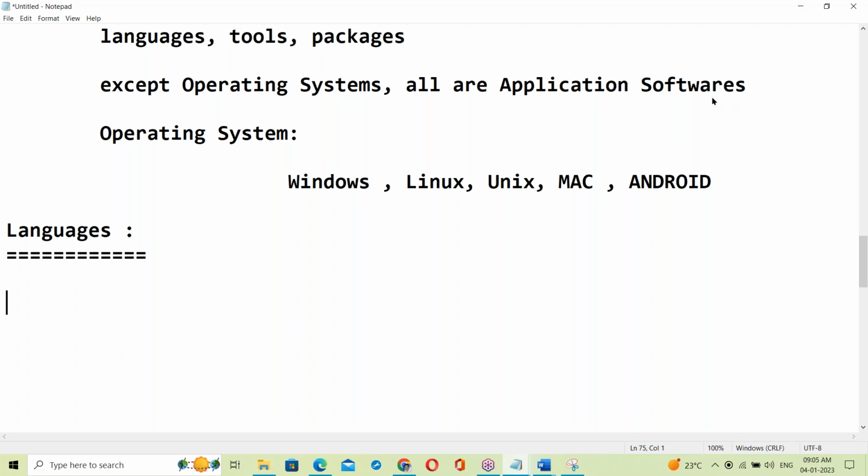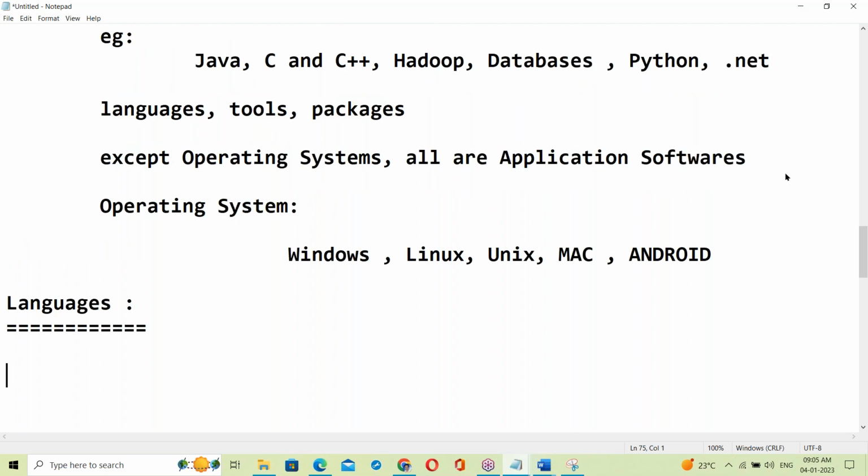Language is just a media of communication between two things, right? Language is a media of communication. Okay, fine. Now come to software languages.